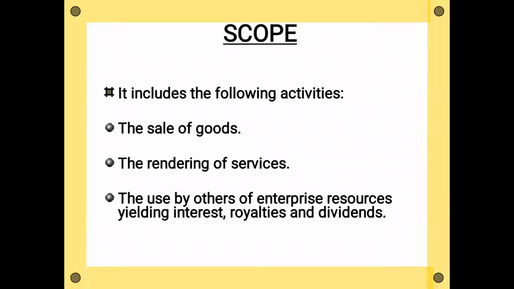That means if you are using someone else's resources, if you are using some money, then you have to give interest upon that. If you are using any brand name, you have to give royalties on that. If you are using money as capital, then you have to give dividend on that.